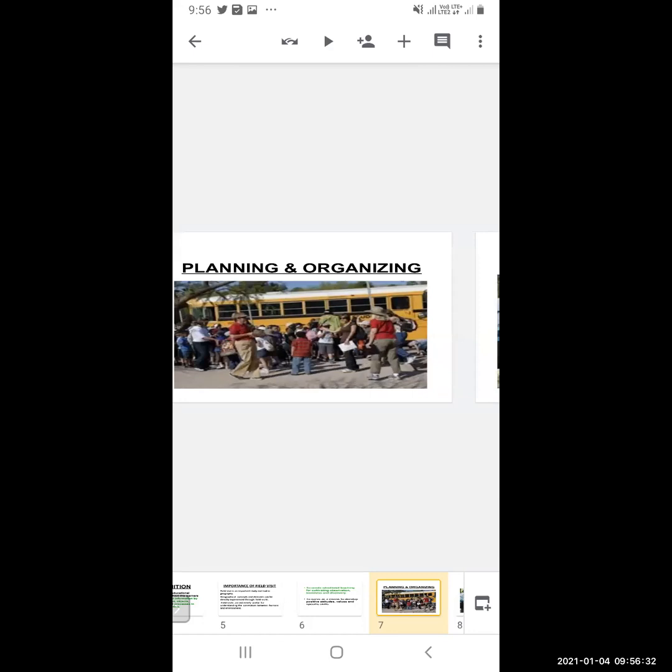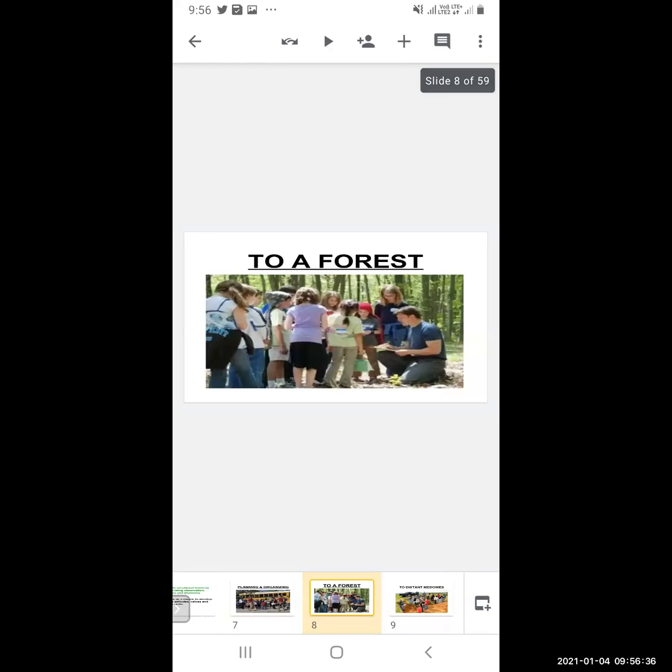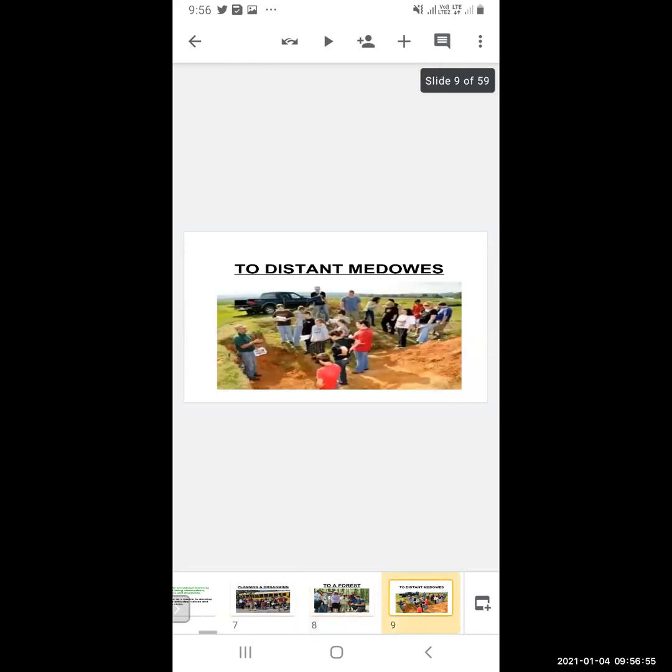Now, field visit can be anywhere. It can be to a forest. It can be to distant meadows. Now, what are meadows? Meadows are the part where animals graze. You can say part of a hill, with grass and greenery there.